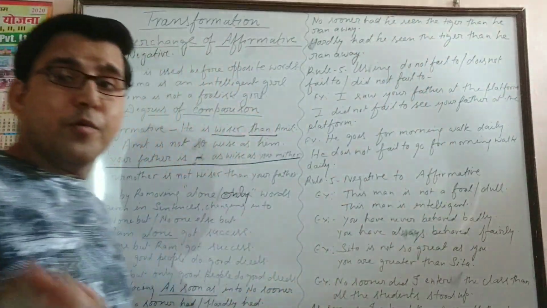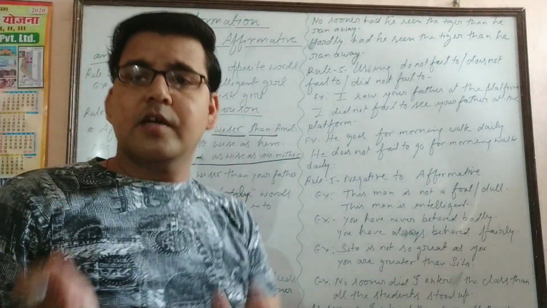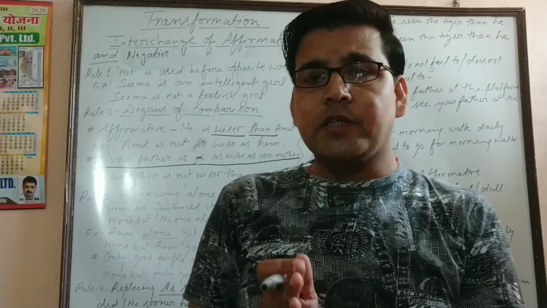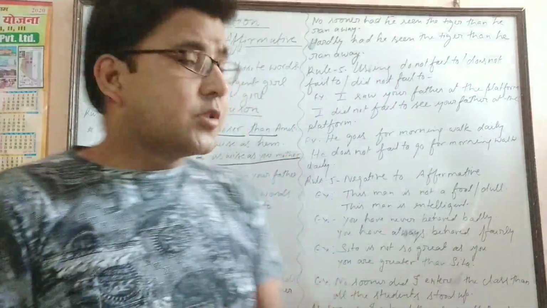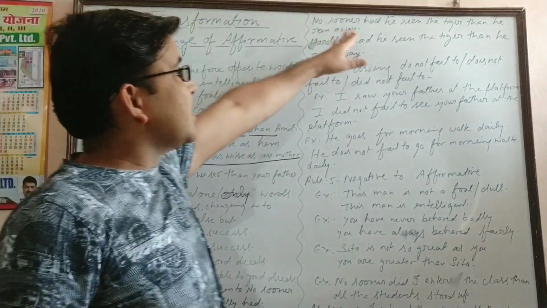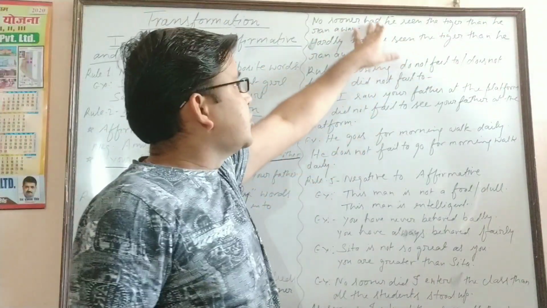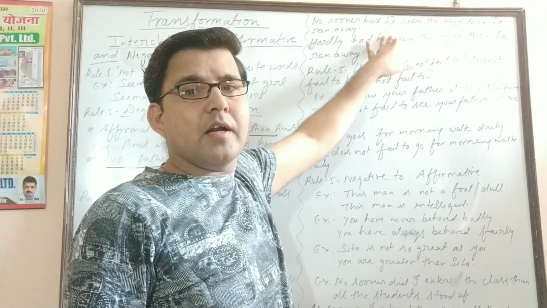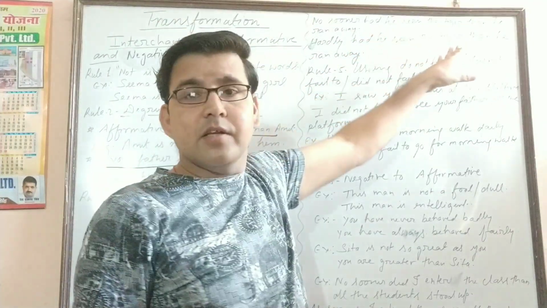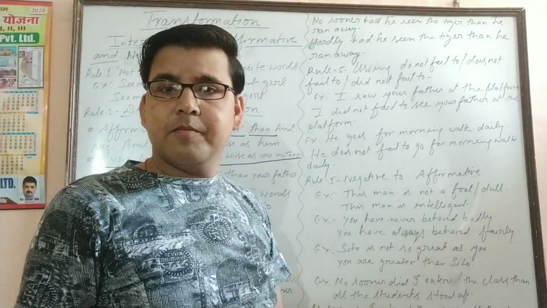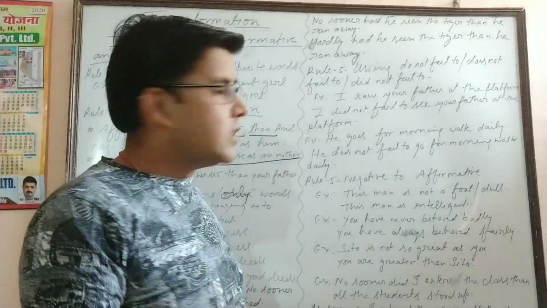Okay? ये उसी का आंसर है. जो आंसर क्वेश्चन क्या था? As soon as he saw the tiger, he ran away. So the answer will be, no sooner had he seen the tiger. जब had होगा तो हमें लगाना है क्या? थर्ड फॉर्म ऑफ दी वर्ब. No sooner had he seen the tiger, then he ran away. Okay? In this way. Now third answer.